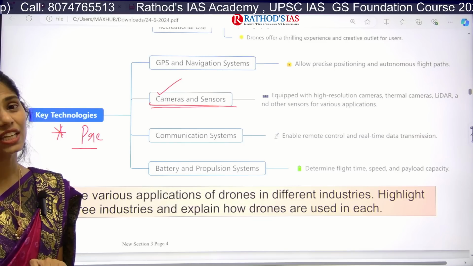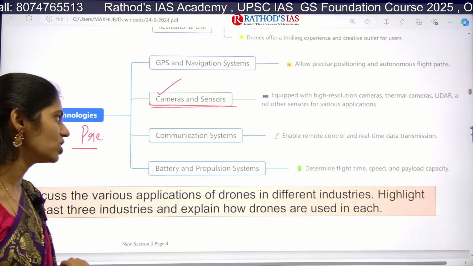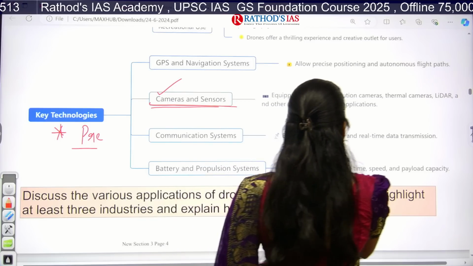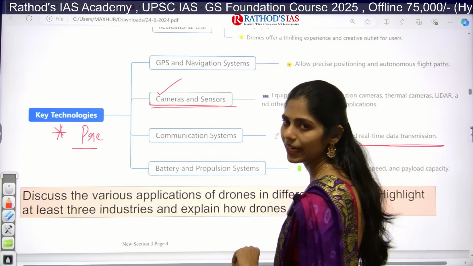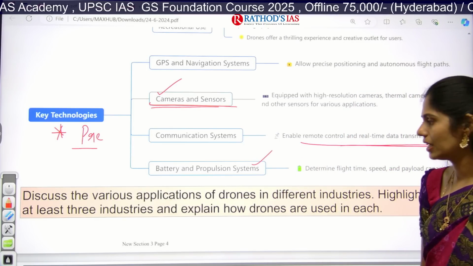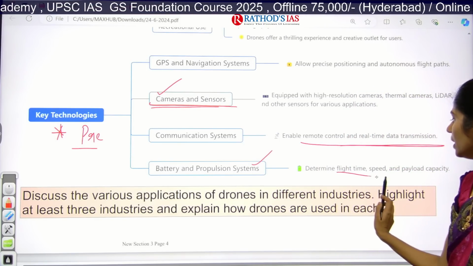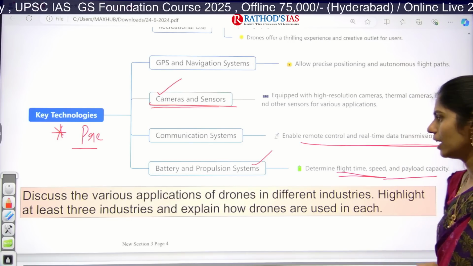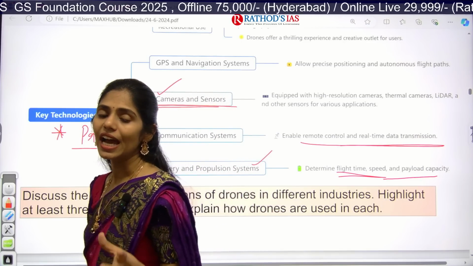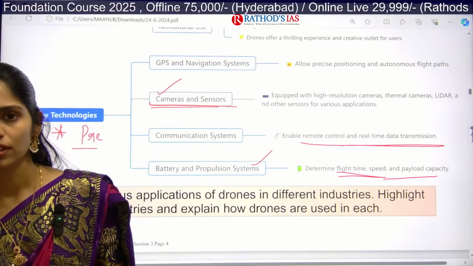And next, it can also have a good communication system so that we can use remote control and focus on real-time data transmission. And next, we can also use the battery and propulsion system, with which we can determine the flight time, speed and payload capacity. So all these are the key technologies that these advanced drones have.